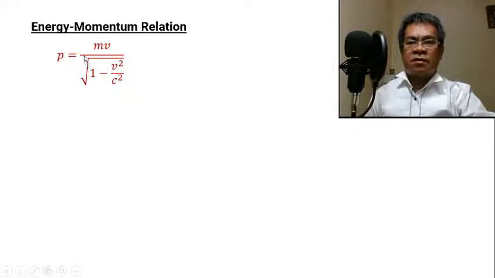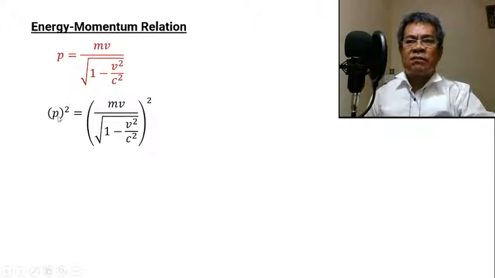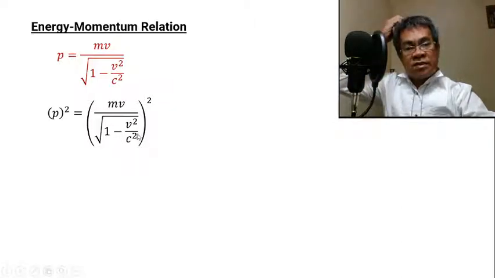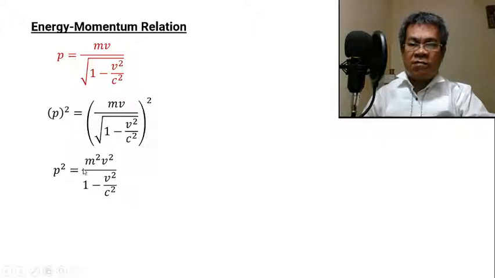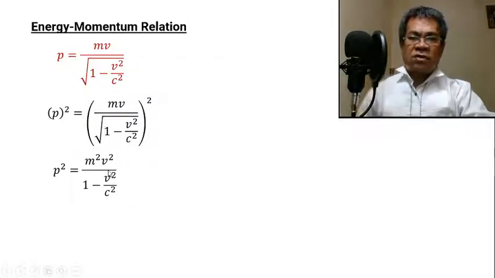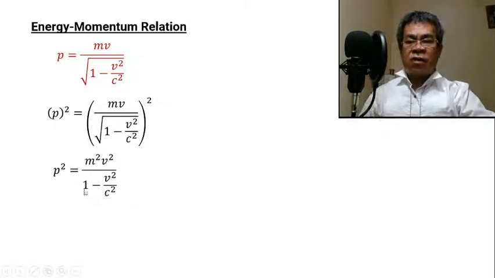Now square both sides, which becomes p squared equals m squared v squared over 1 minus v squared over c squared. By the law of exponents, squaring the square root eliminates it, so we have 1 minus v squared over c squared.